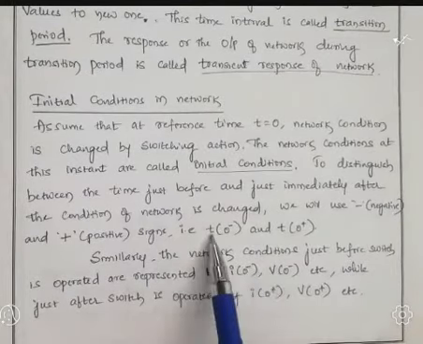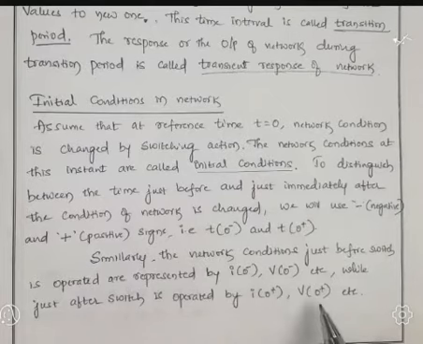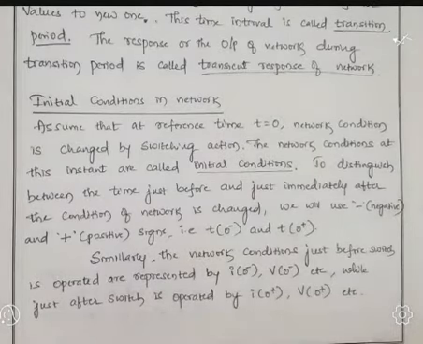Similarly, just after the switch, with respect to time t of 0 plus, we are going to operate the network by representing the current as I of 0 plus and voltage as V of 0 plus. These are the notations we are going to use for representing the network at the reference time, just before the reference time, and just after the reference time.